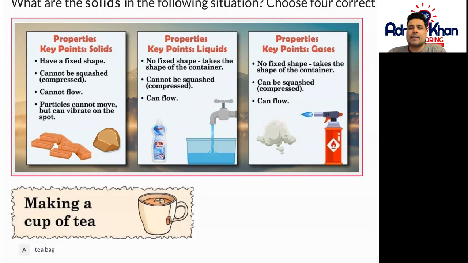Let's have a look at gases, the last image on the right-hand side. So gases, there are no fixed shapes. They take the shape of the container. So if you were to put gas in a container, it will take the shape of the container, just like liquid can. Gas can be squashed and it can be compressed. And gas can also flow in the air.